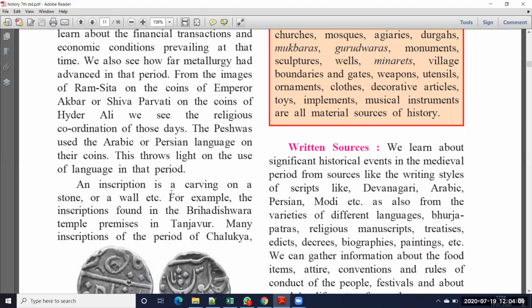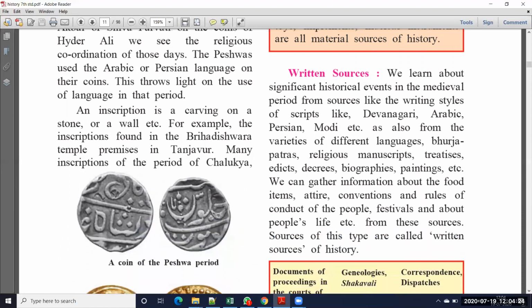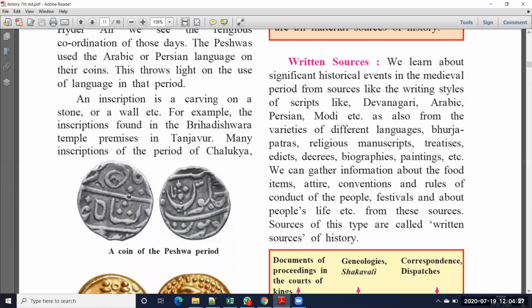Next one is an inscription. An inscription is a carving on a stone or wall, etc. For example, the inscriptions found in the Brihadishwara temple premises in Tanjavur, many inscriptions of the period of Chalukya. Okay, see here. So inscription means what? The information they carved on the stone or on the wall, that we call an inscription. Carving means they use a hammer and some tools to carve the letters on that wall, so that we call inscriptions.